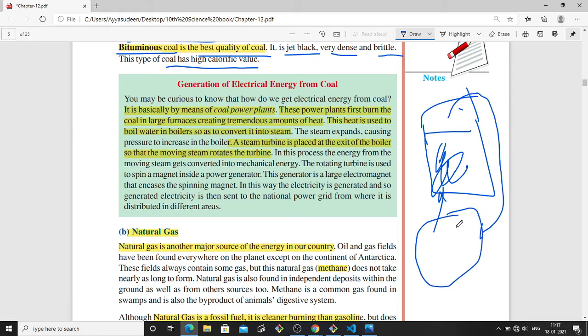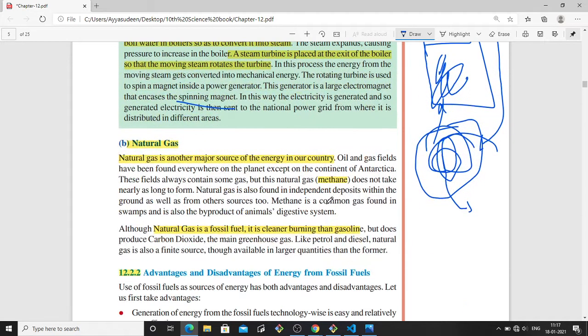The steam rotates the turbine, and the turbine converts mechanical energy into electrical energy, because magnets are inside the turbines. Due to the rotation of the spinning magnet, mechanical energy is converted into electrical energy.